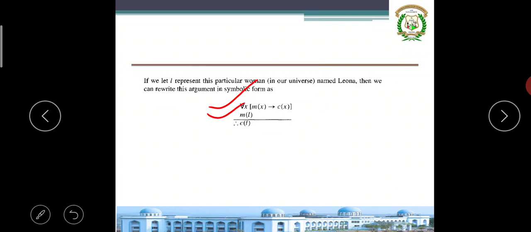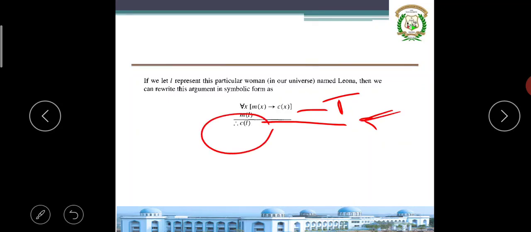Now I have to prove that Leona has studied calculus. How can I prove this? Simple. First, they have given these two premises. Premise 1 is true, premise 2 is true. I have to prove C of L, or in other words, Leona has studied calculus.